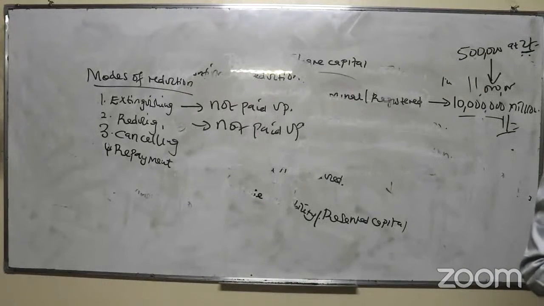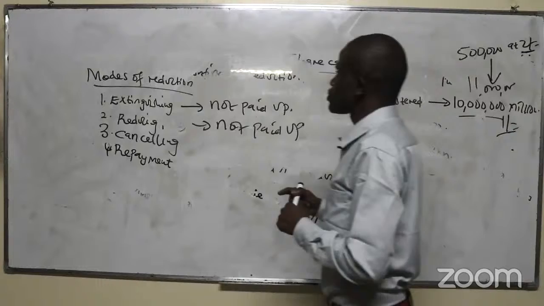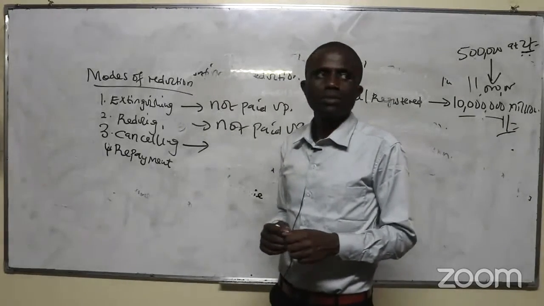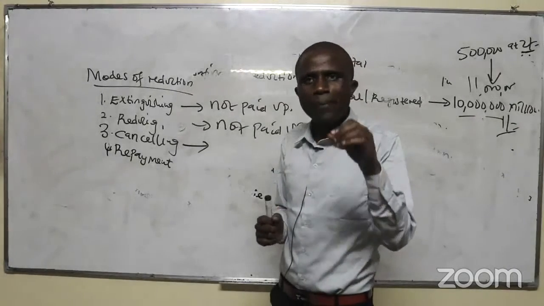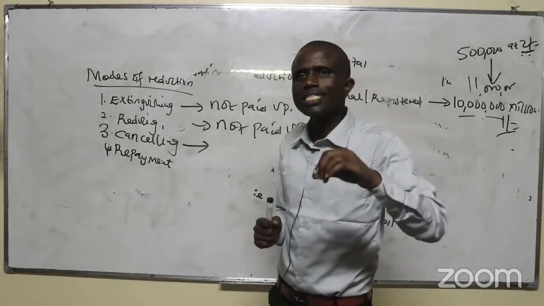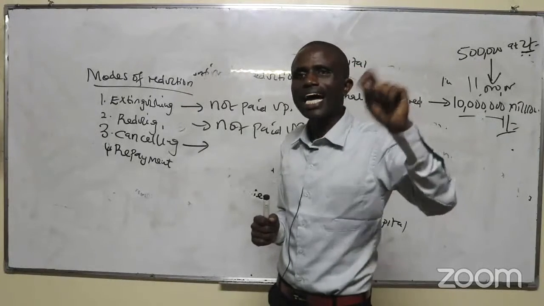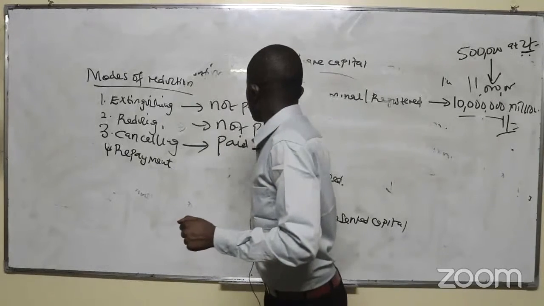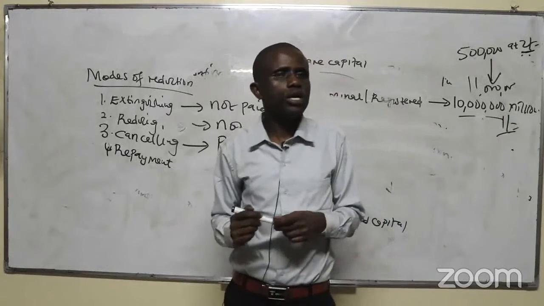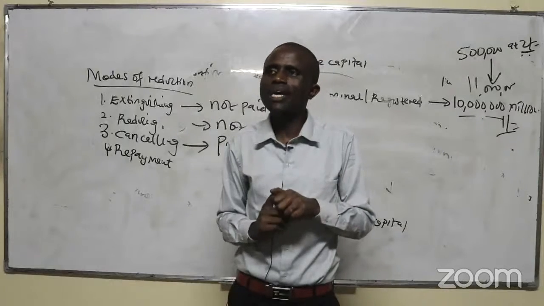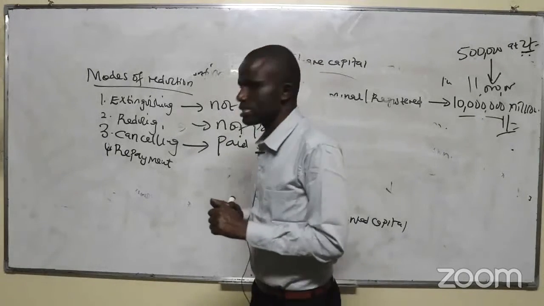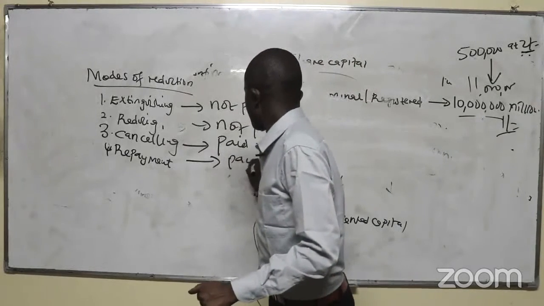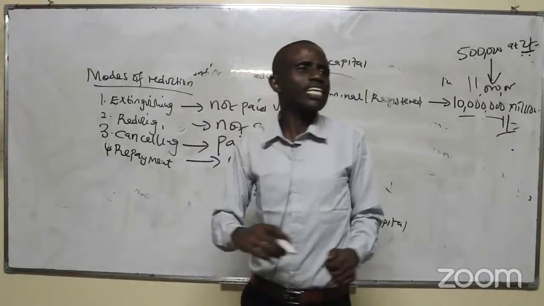Are we together? Then when it comes to cancellation, what did we say about cancellation? On any paid up share capital which is unrepresented by the assets of the company. This one is already paid up, but we cannot account for it. It's unrepresented by the company assets. Is that clear?